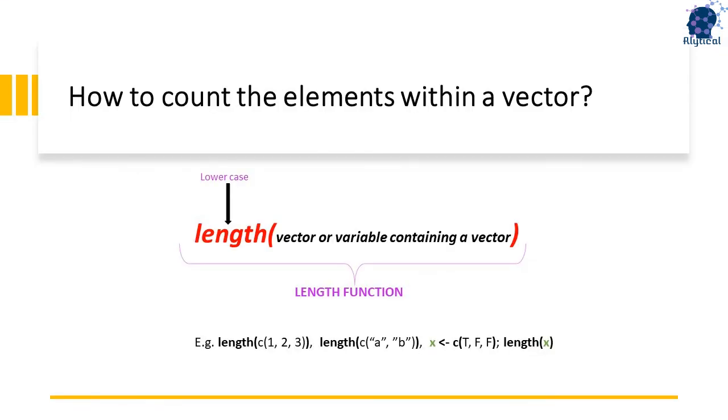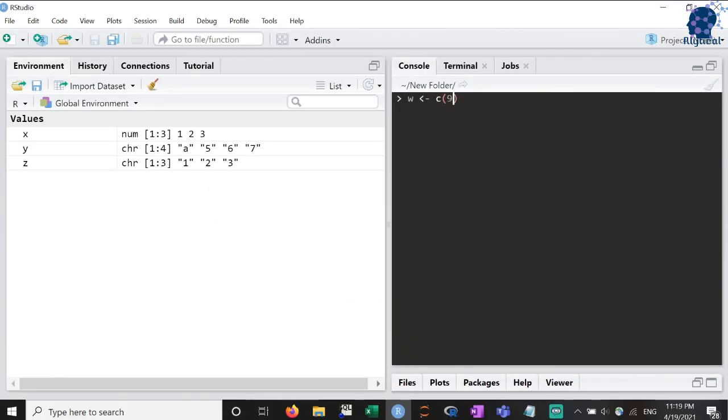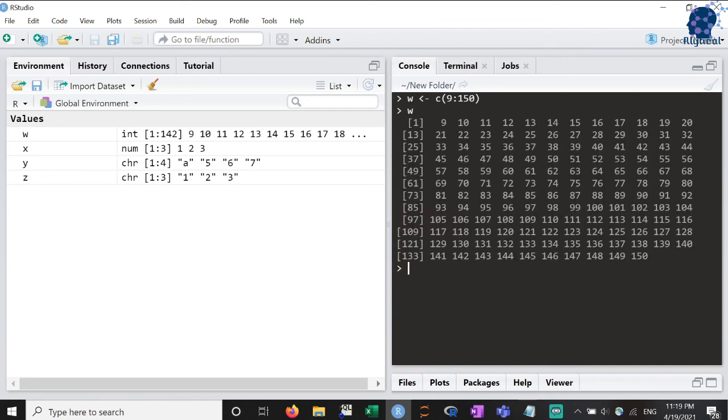In the last topic for this video, we will look at the length function, which helps us to count the number of elements within a vector. This function comes into play when we wish to extract elements from a vector, which we will look at in the last part of this series. The vectors we saw previously had very few numbers, but imagine you have a very large vector like the one you see on the screen. We can count the number of elements within it using the length function. Simply pass the vector to the length function as shown, and R will return the number of elements within it.